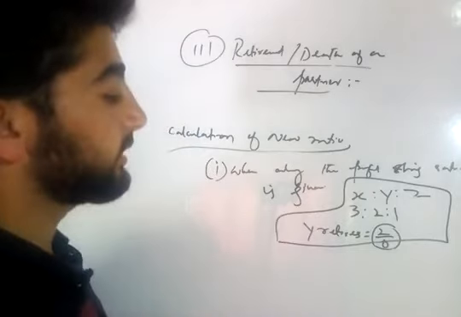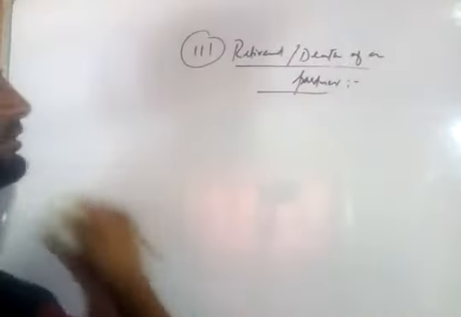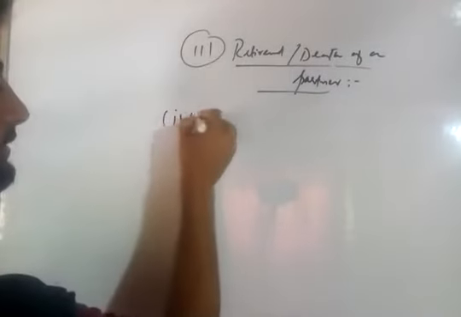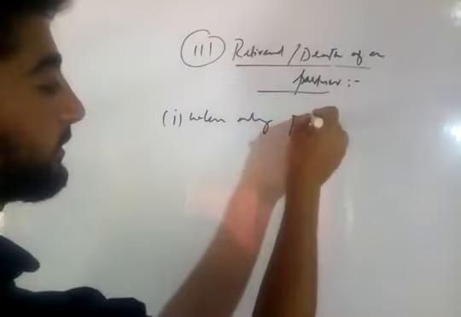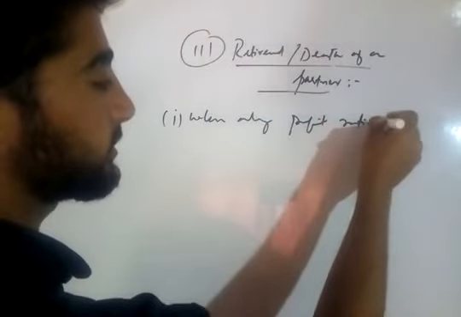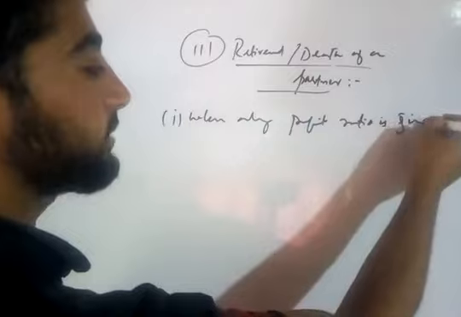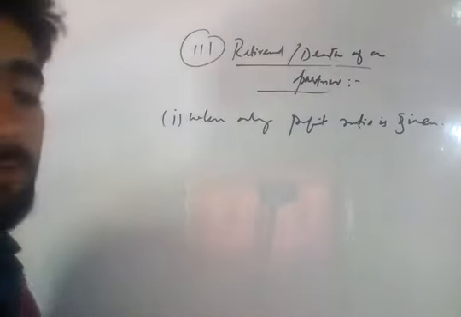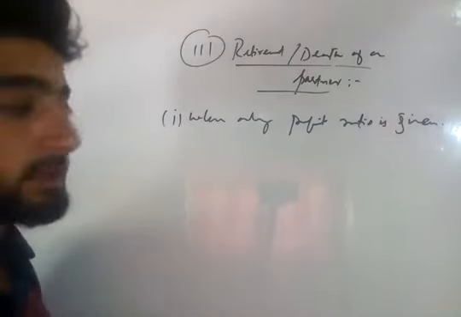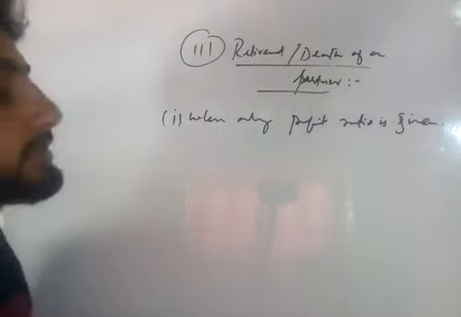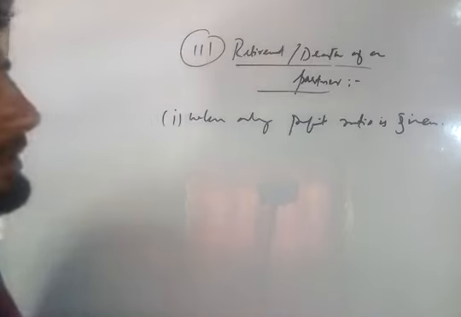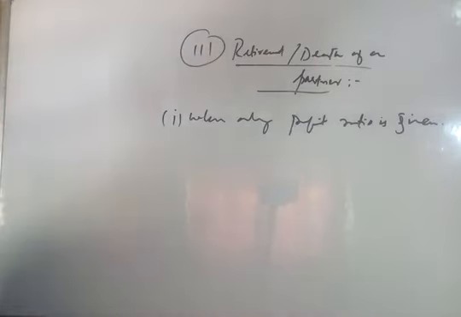So the first case of calculation of new ratio in case of retirement or death of a partner is when only the profit ratio is given, and no other information is available in which proportion the remaining partners share the share left by the retiring or deceased partner.